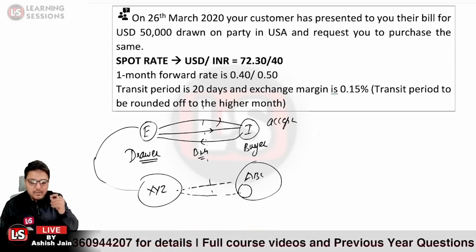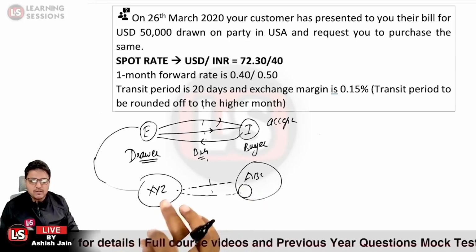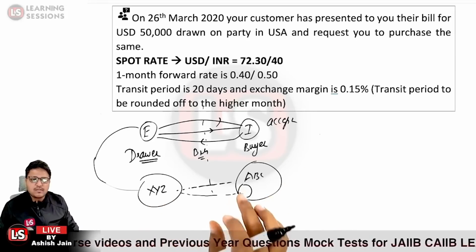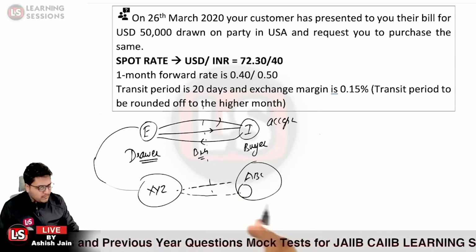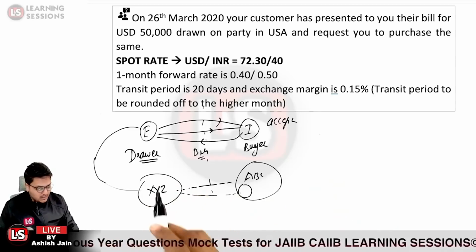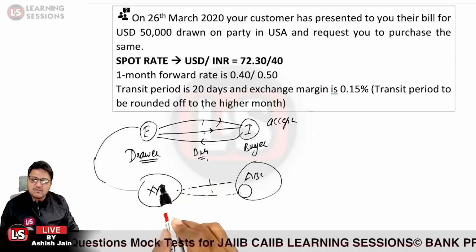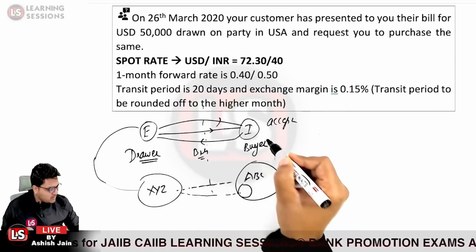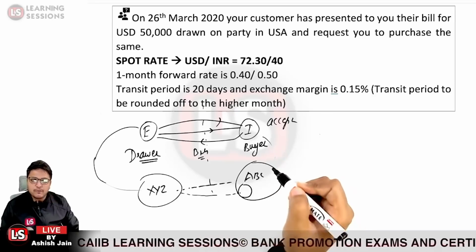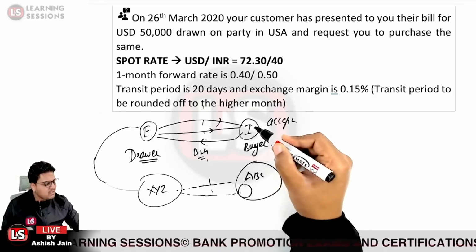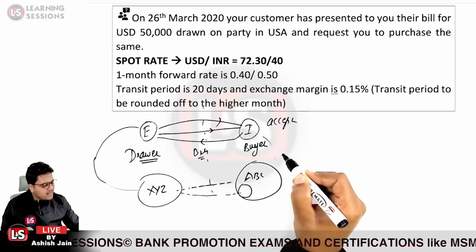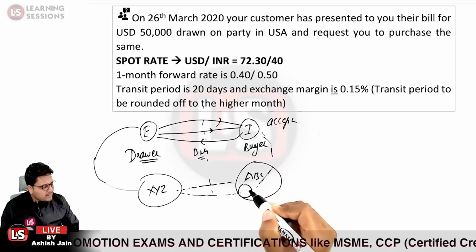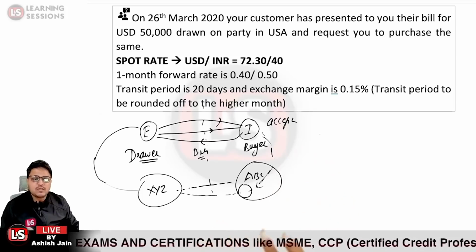Now, even if the bill is being sent for collection, what is going to happen? Definitely it will take time, because XYZ bank will be forwarding it to the correspondent bank, which will go to the buyer or to the buyer's bank where it will be presented, and then the buyer will make the payment, and then it will be credited to the nostro account of the bank XYZ. So that is going to be the scenario.